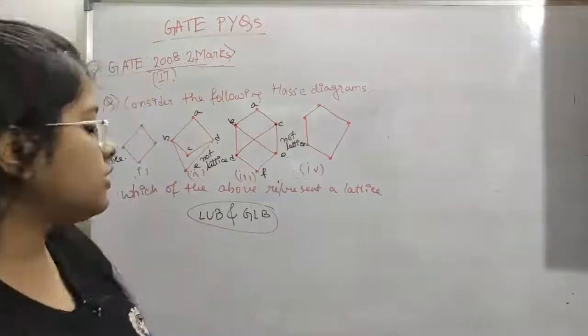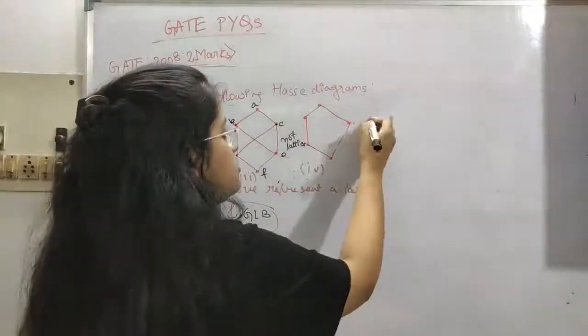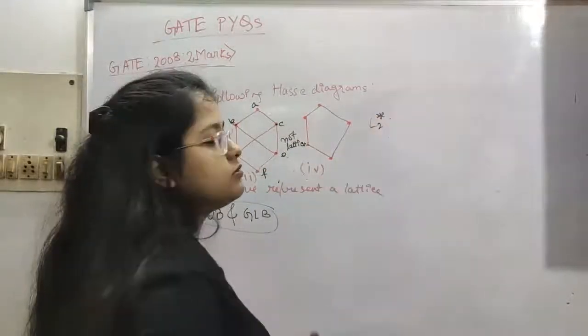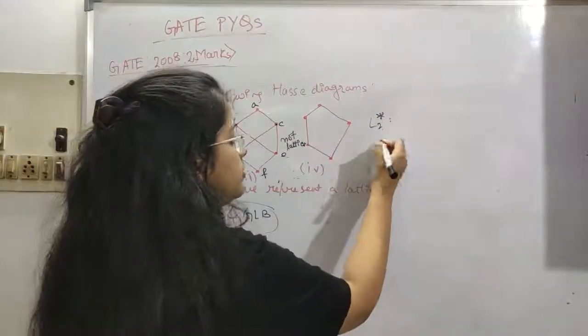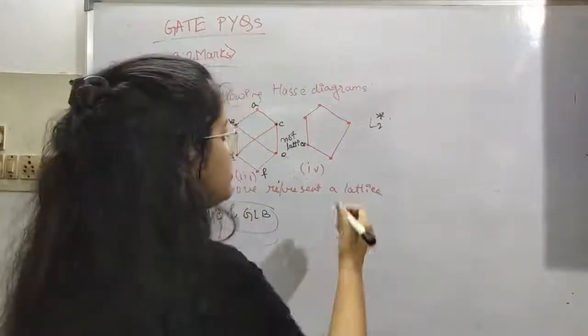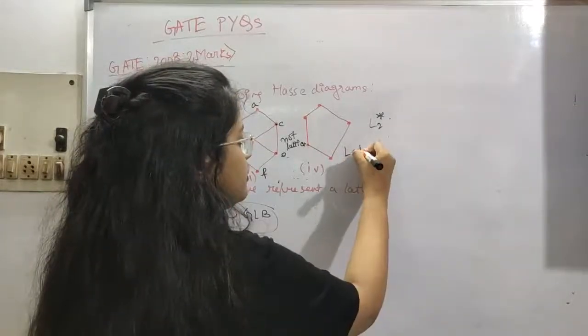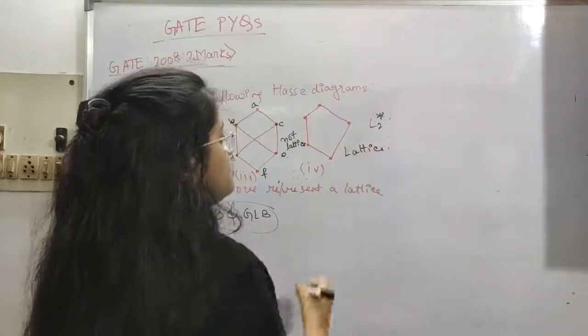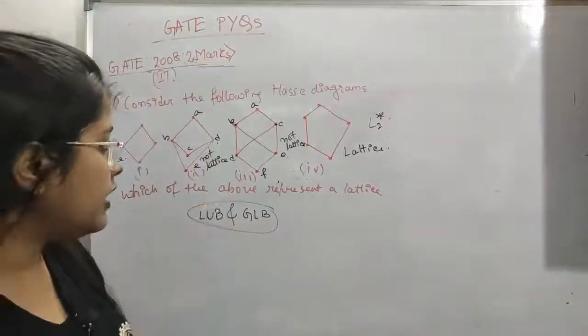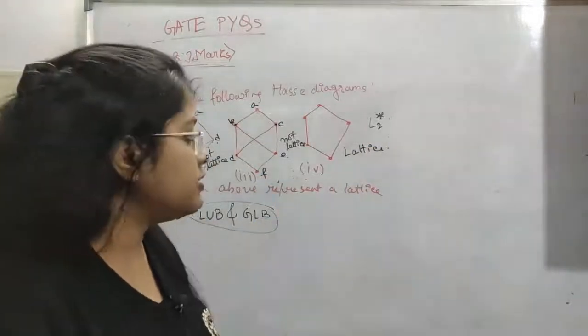Okay, so now this one, the fourth one, is basically L2 star. L2 star we have already seen. This is not L2 star, which means this is not a distributive lattice. So the distributive property is not holding, but it is a lattice. Okay, so this is a lattice. So 2 and 3 are not lattices, the other diagrams are lattices.